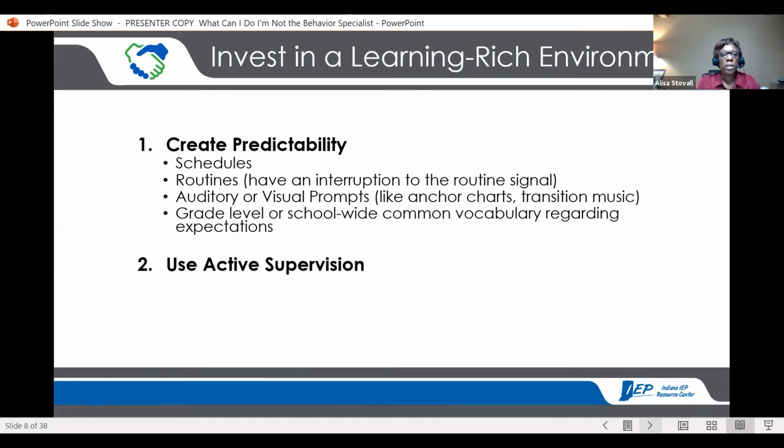Okay. And then using active supervision, work in the crowd, moving around, not moving as if I'm out to get somebody, but just because I'm happy to be here. I'm kind of wandering with a purpose, okay?